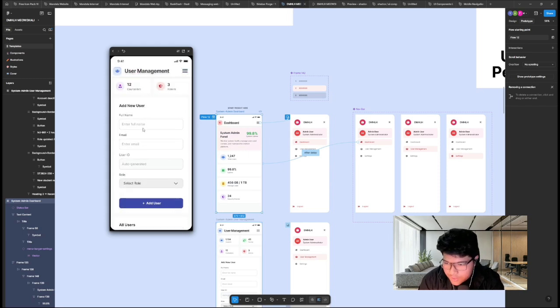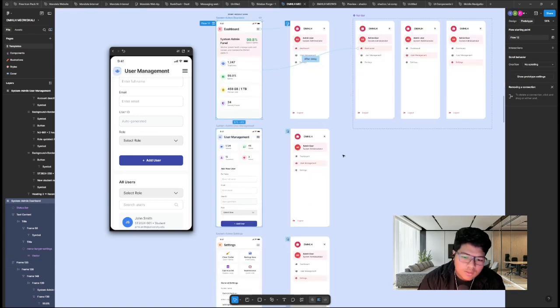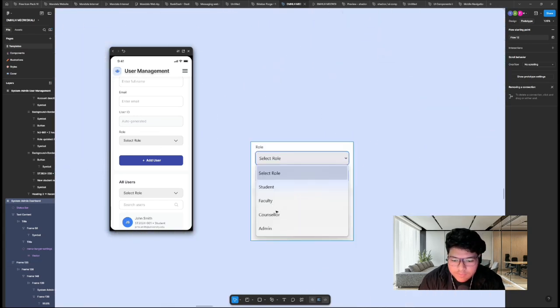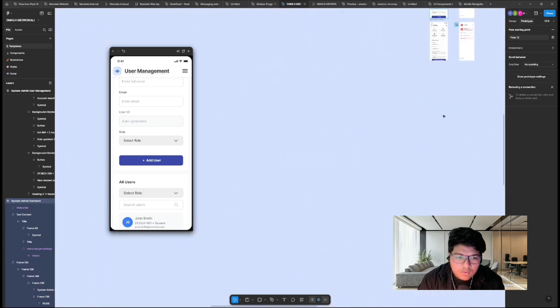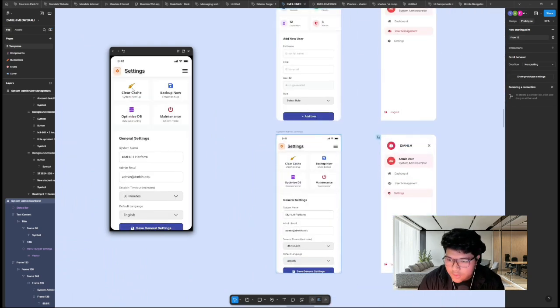They can add a new user, with the user's full name and email, and the ID is auto-generated by the system. They can select the role. For example, there is student, faculty, counselor, and admin. Next, they can go to the settings. In the settings, we have 4 quick links for clear cache, backup now, optimize DB, and maintenance mode.